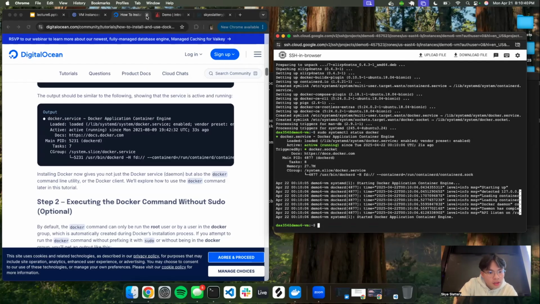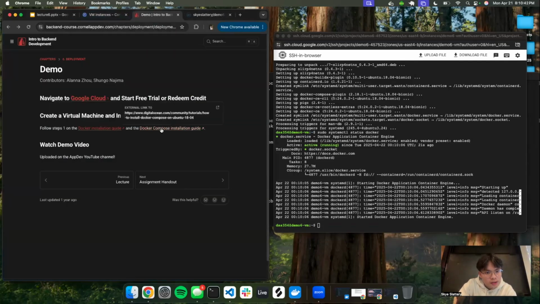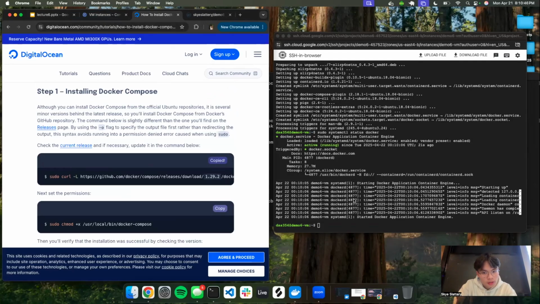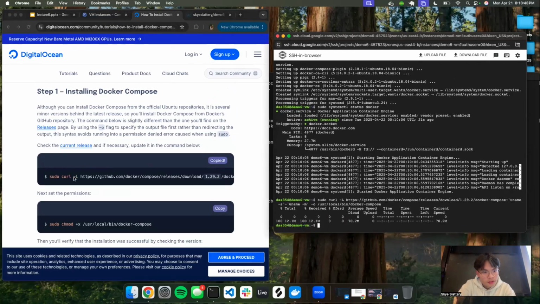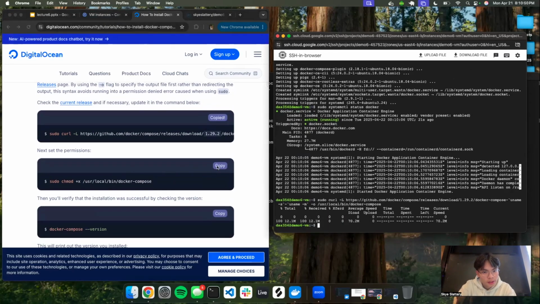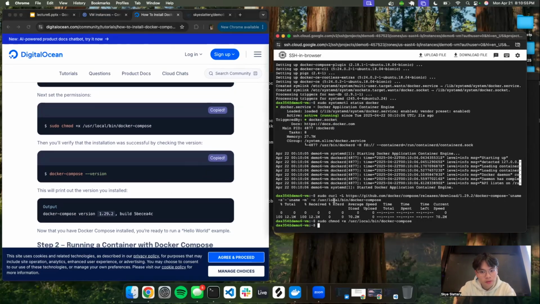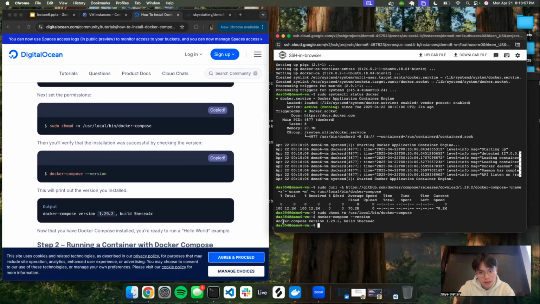Step 2 is to install Docker Compose. So let me go back here. Let's click the Docker Compose installation. This one's much faster. You just copy this one. It's just curling from this URL. Then we set the permissions like that. And then we just check the version to make sure we downloaded it. And there you go. We have Docker Compose version 1.29.2.